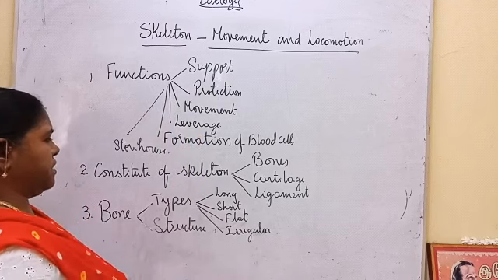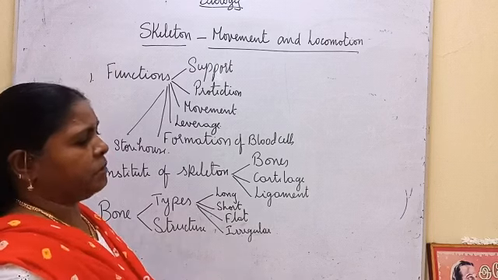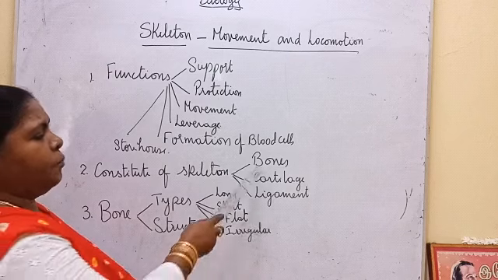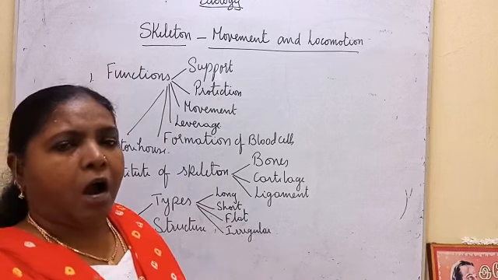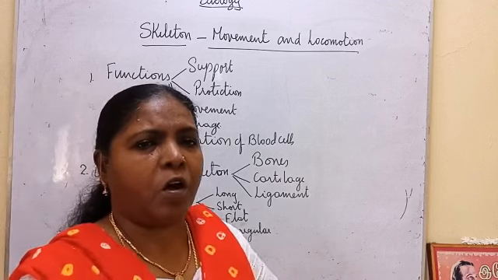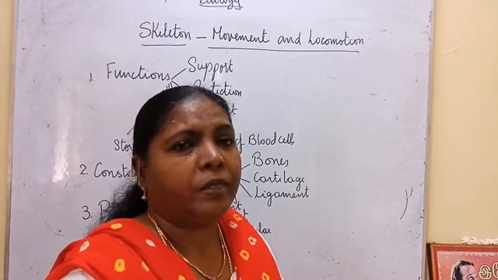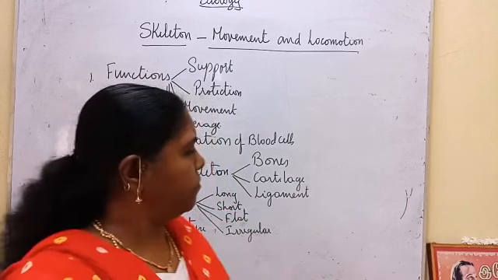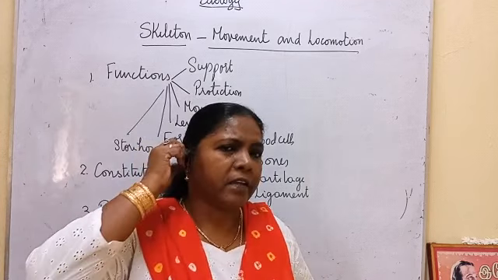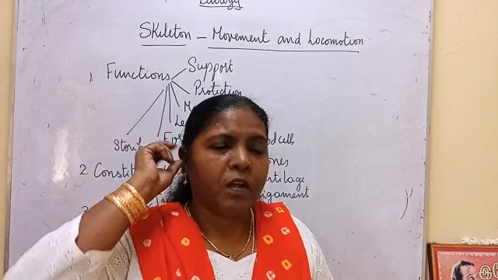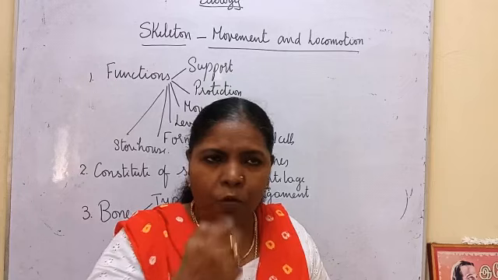Now, the skeletal system is made up of bones, cartilage, and ligaments. Bones are hard, and we are going to observe the skeletal system. Bones are hard, but cartilage is flexible. See, this pinna is made up of cartilage. This nose tip is also made up of cartilage.